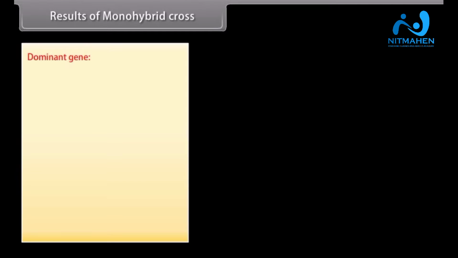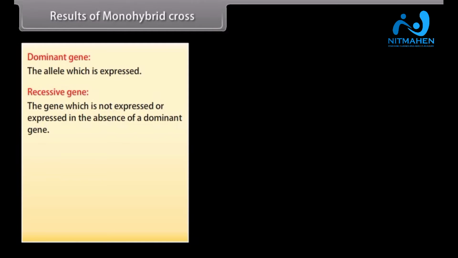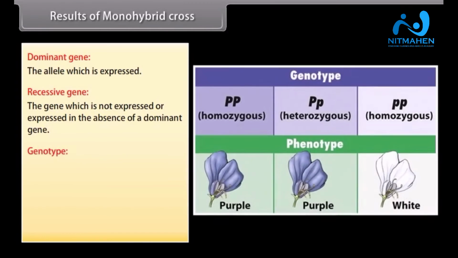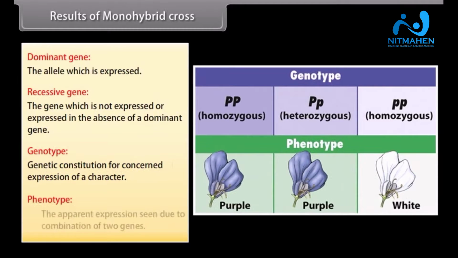Dominant gene, the allele which is expressed. Recessive gene, the gene which is not expressed or expressed in the absence of a dominant gene. Genotype, genetic constitution for concerned expression of a character. Phenotype, the apparent expression seen due to combination of 2 genes.